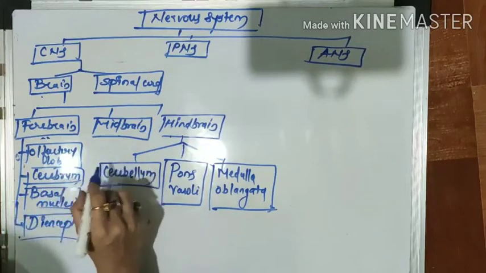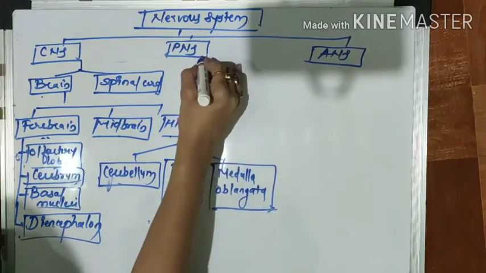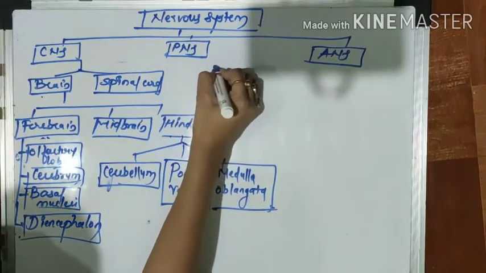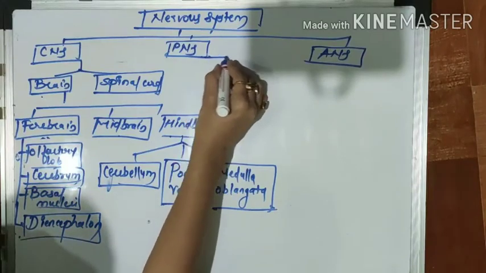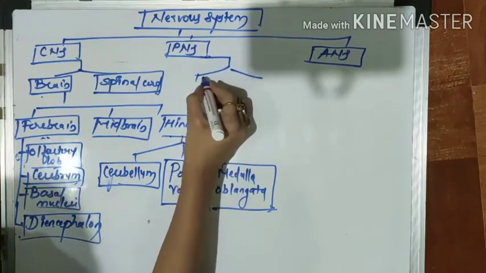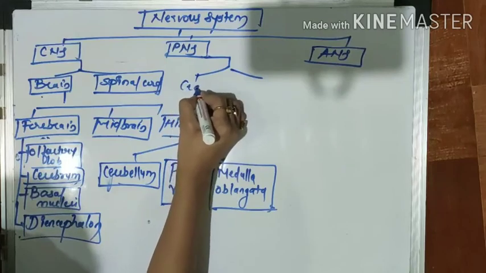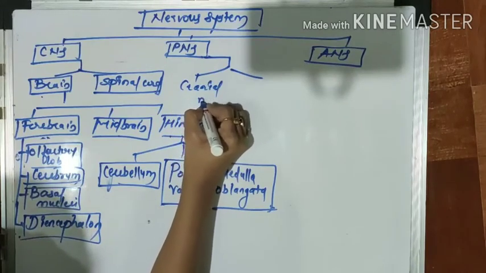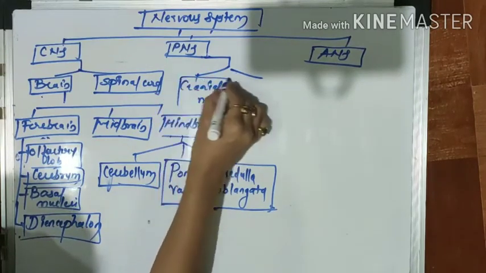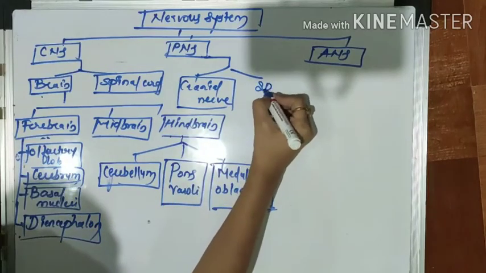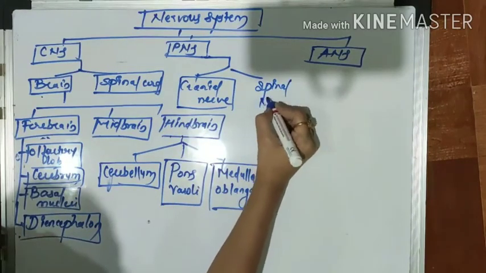In the peripheral nervous system, it is again divided into two parts. We'll discuss later on, but here I will draw the concept so you will understand. This is the cranial nerves, and here are the spinal nerves.